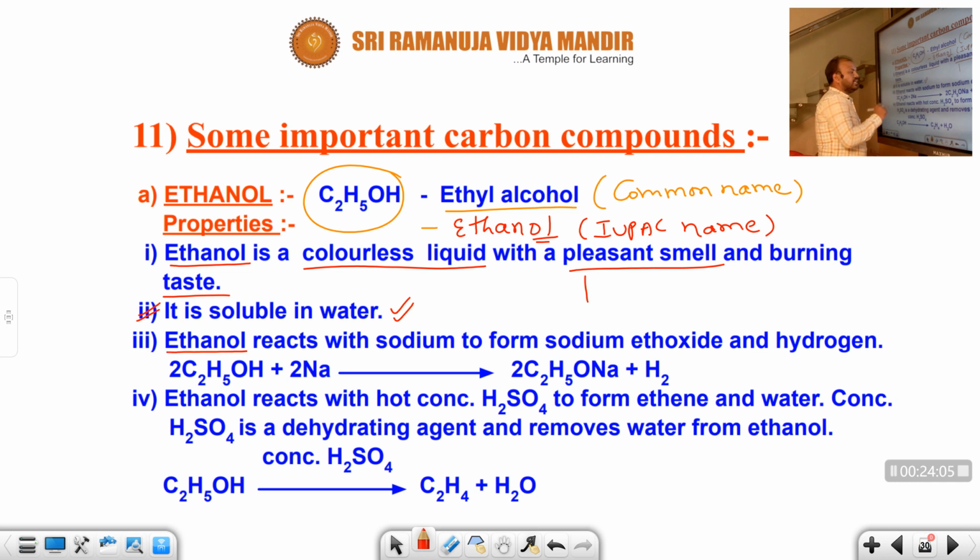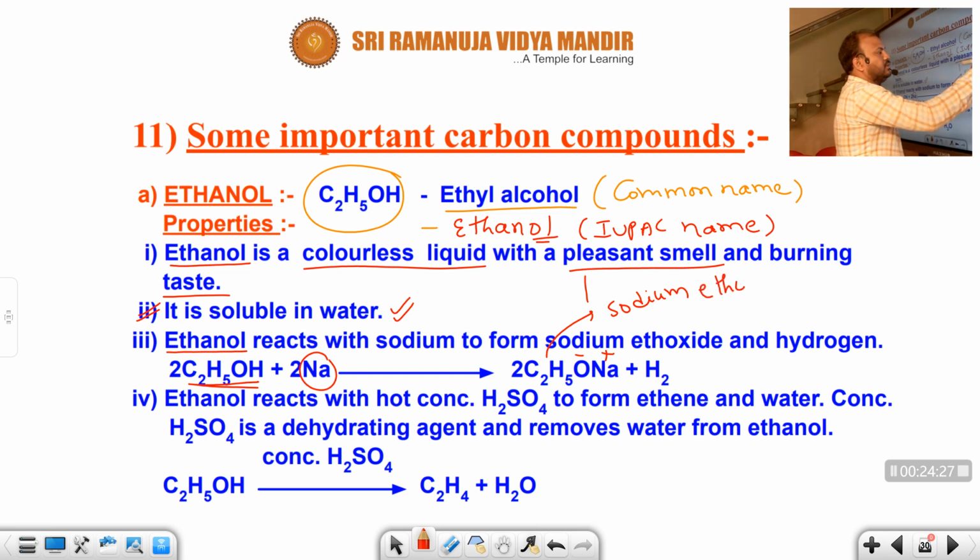Next, ethyl alcohol, or ethanol, C2H5OH, whenever it reacts with metals like sodium or magnesium, it forms a salt. What is the salt? C2H5O minus Na plus. This is sodium ethoxide. Sodium ethoxide is the salt. A salt is capable of forming cation and anion.